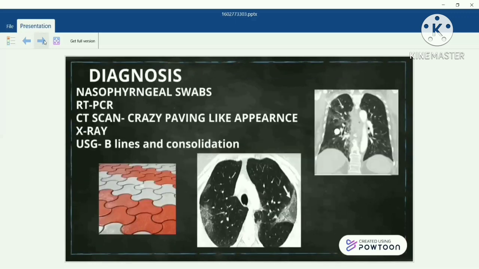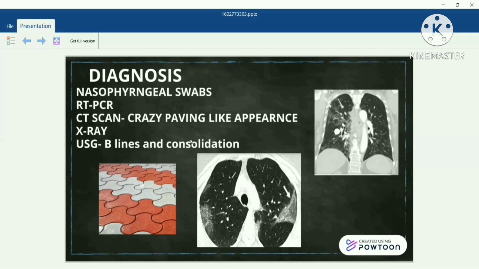The diagnosis is made using a nasopharyngeal swab, and reverse transcriptase polymerase chain reaction is the gold standard. The CT scan will have a crazy paving like appearance. As you can see in the paper block over here, exactly similar kind of appearance you'll get in the CT scan, and the consolidation seen in the CT scan can also be seen on the X-ray. But of course X-ray is not advisable for the diagnosis of this disease, and that's why reverse transcriptase PCR plays an important role, but it can be seen on the X-ray.